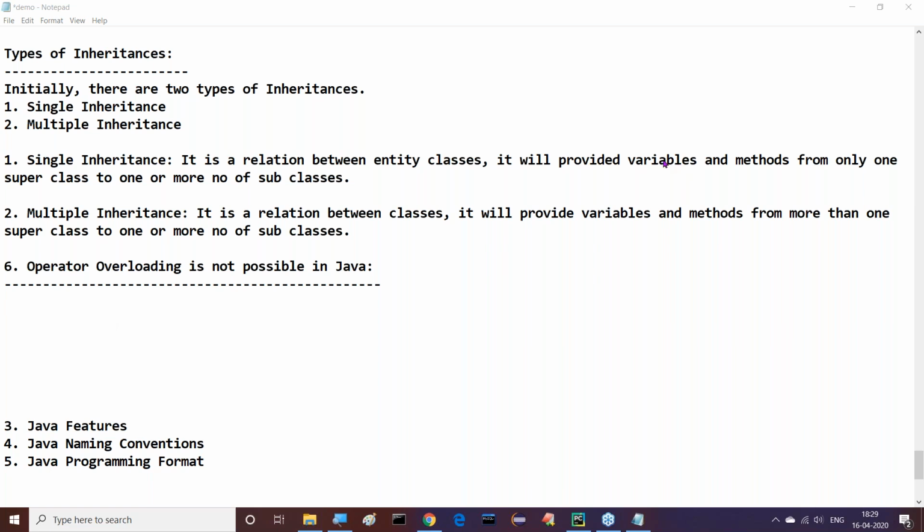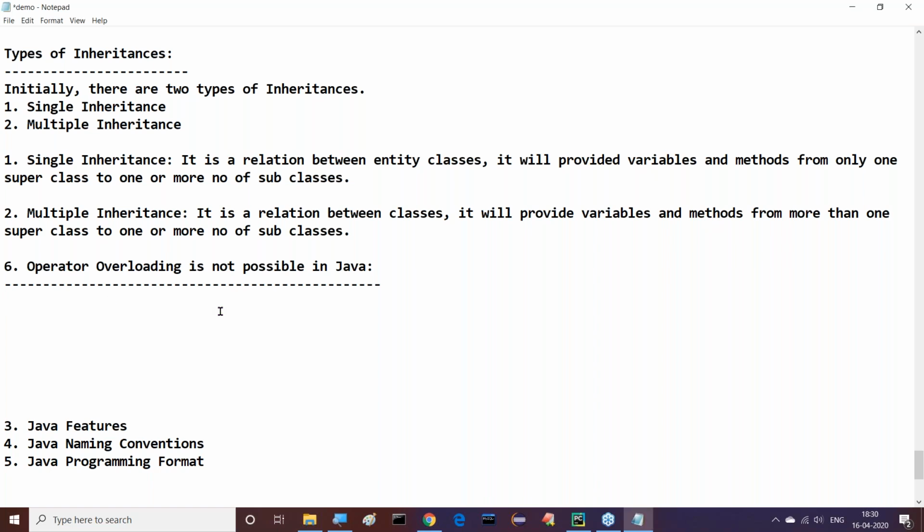Whenever a programming language is representing data in the form of objects, then that programming language is called an object-oriented programming language.